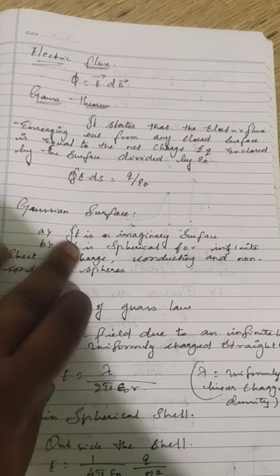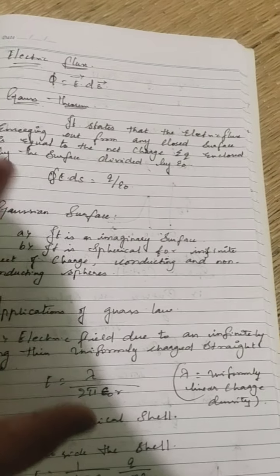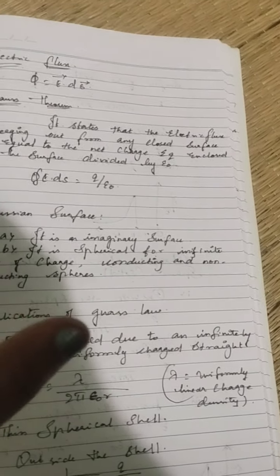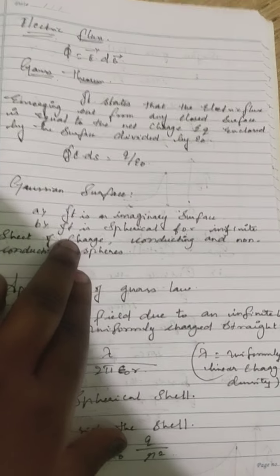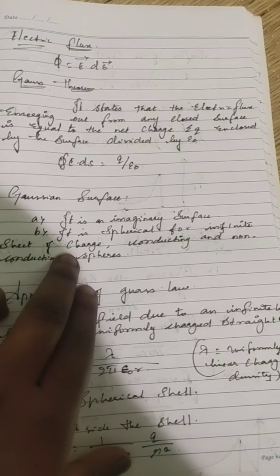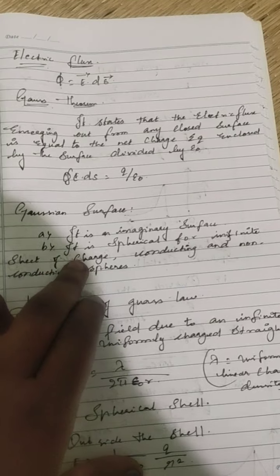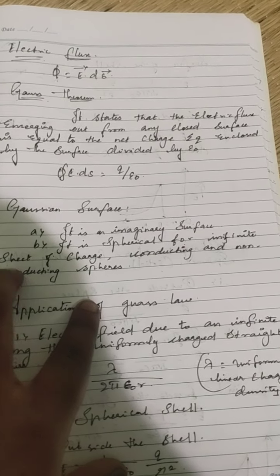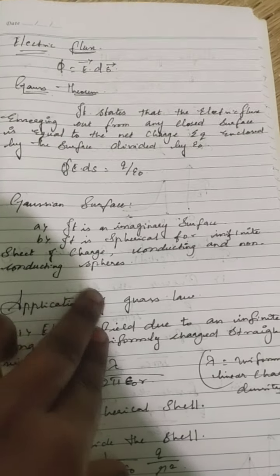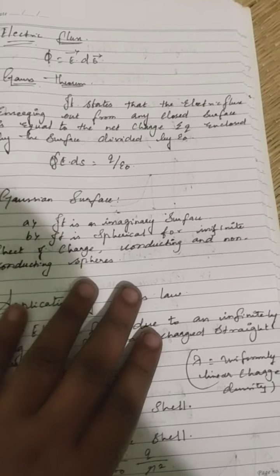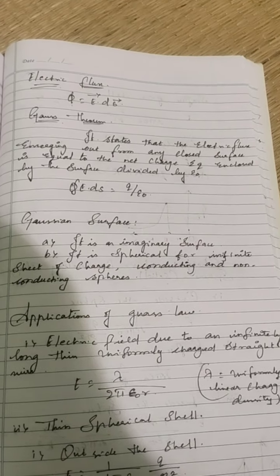Then the Gaussian surface. What are the conditions it should have? It should be an imaginary surface, because we cannot create an original Gaussian surface, it's not possible. It is spherical for an infinite sheet of charge, conducting and non-conducting spheres. It should be spherical. Okay.